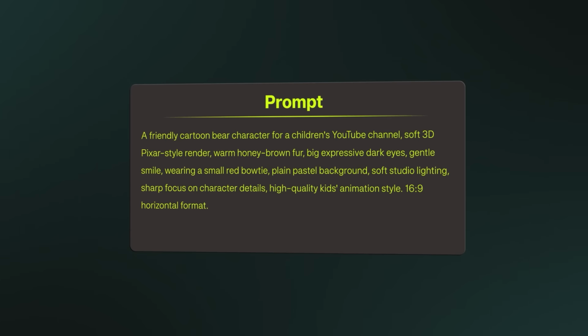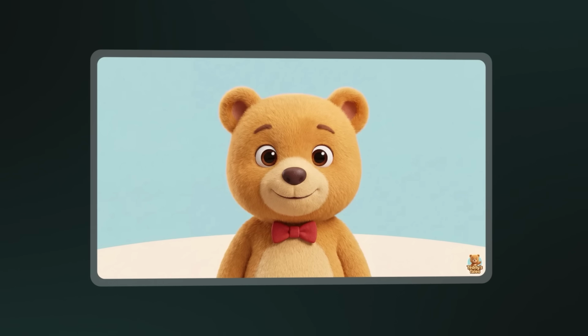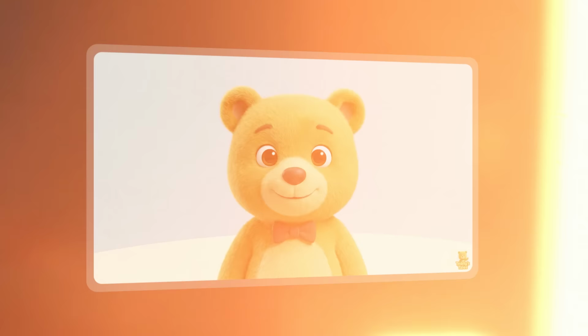We'll tell the model what the character is along with the art style we want. All prompts are linked in the description. Once the generation comes through, we'll have our hero character, and here's where it gets really useful. We can take the same character and drop it into any environment we want.